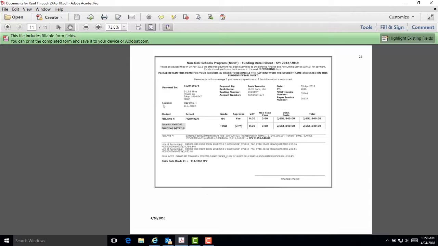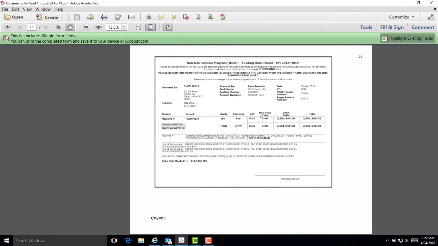The liaison's name, the student's name, the school name, the grade, which is a U.S. equivalent grade, the VAT, or the value added tax, which is an umbrella term for a country tax, and VAT is only applicable if the host country has a tax assessment. The VAT is a DSSR expense.